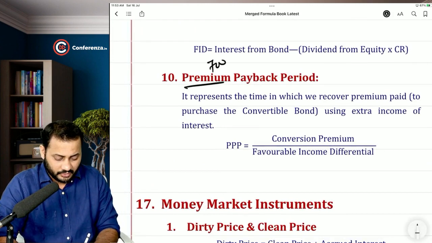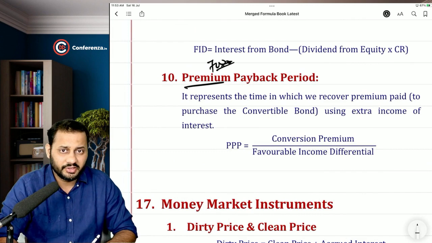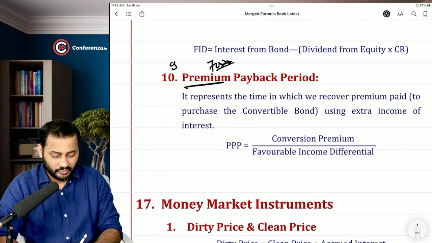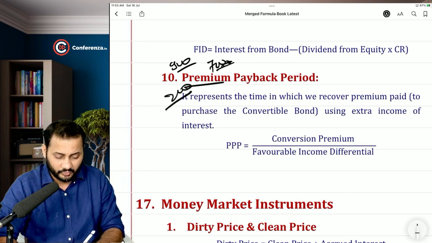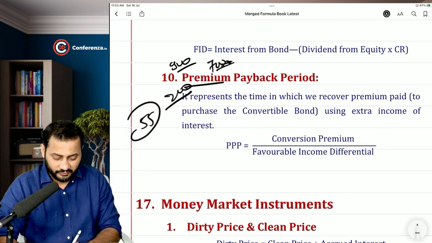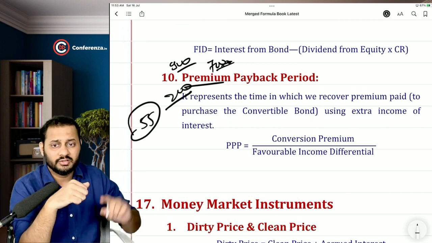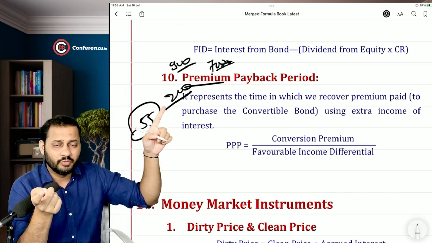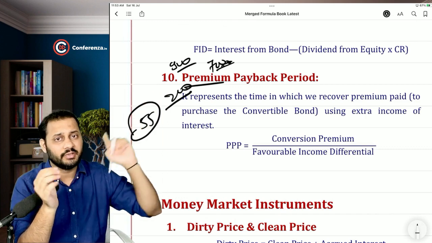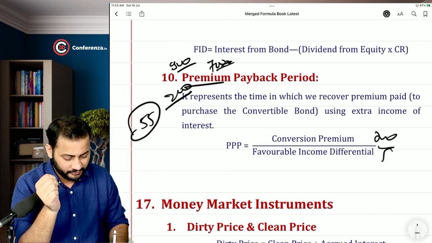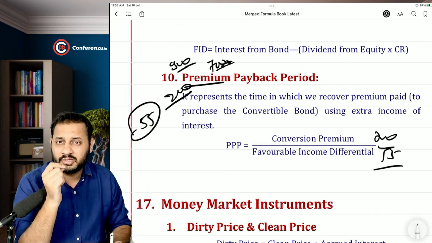But for that extra 55 rupees of income, we were paying a premium. If we had purchased the equity share, it would have cost us 700 rupees, but now we are purchasing a 900 rupees bond. That means we are paying a premium of 200 rupees. Why? For that extra income of 55 rupees every year. So this 200 rupees of extra amount paid is recovered in how many years? That is called the premium payback period. So 200 divided by 55 will give you the premium payback period.